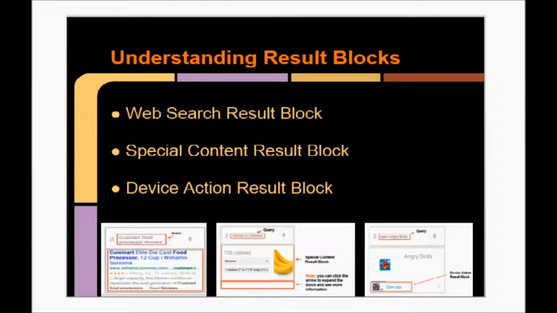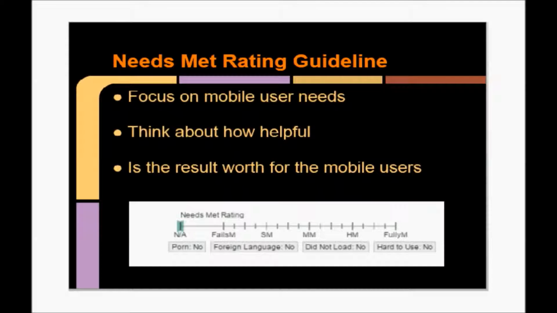Result blocks in a mobile device are classified into three types: web search result block, special content result block, and device action result block. Needs met rating is the new function in the document. This model is focused on mobile user requirements. It is targeted towards websites, considering the quality of information and the degree of needs it fulfills for the users. Raters will assess if the information in a website is satisfying and helpful from the mobile user perspective.